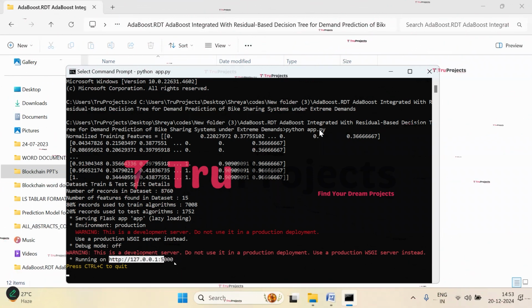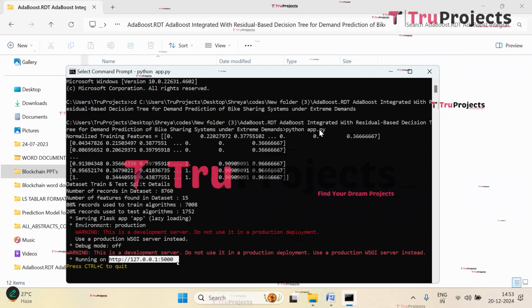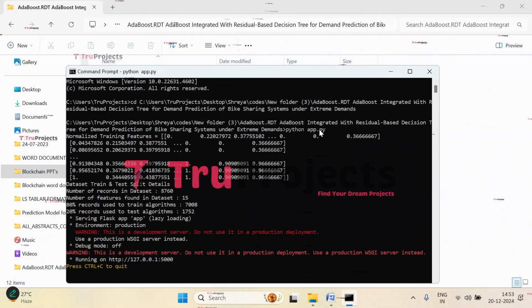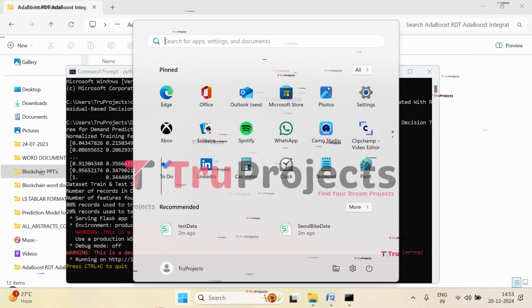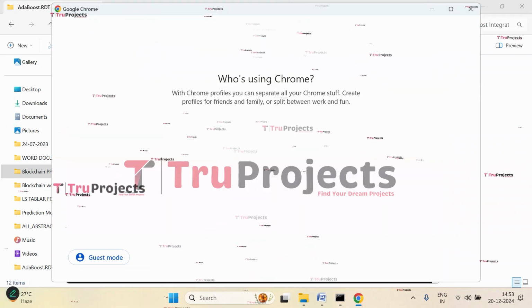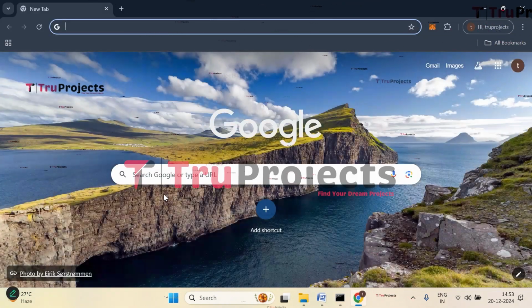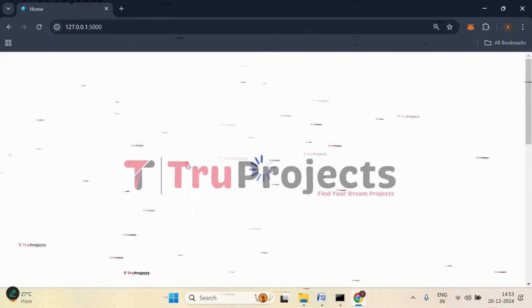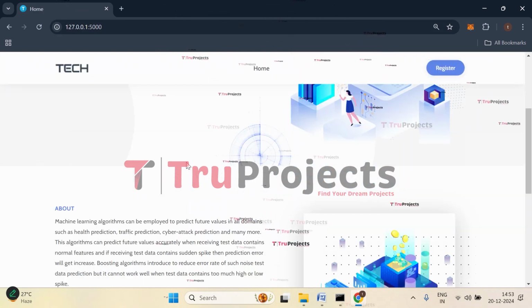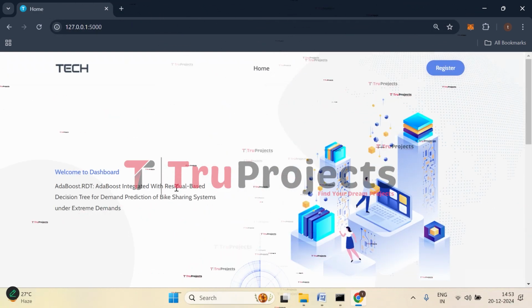So now we need to copy this local link provided by the Flask framework and paste it into any web browser. I'm copying it. I've copied it. Now I prefer Google Chrome, so I will paste it in that. Paste the link here. Click on enter. So this is the web page of the project which is developed using the Flask framework.